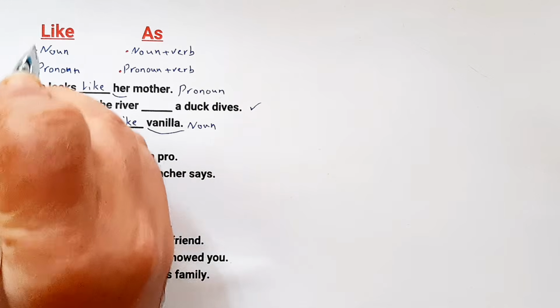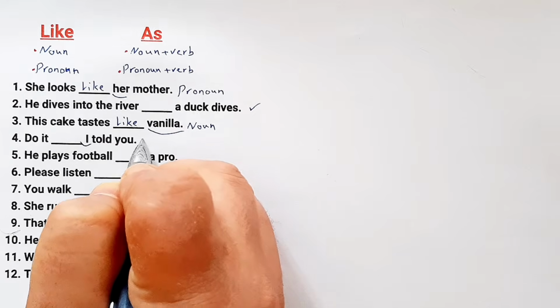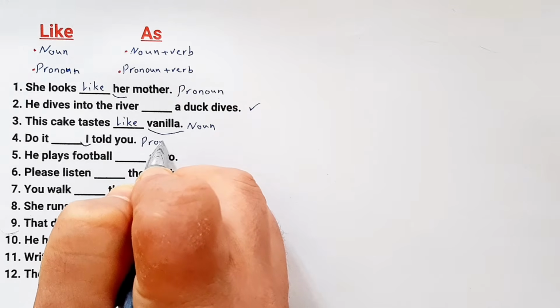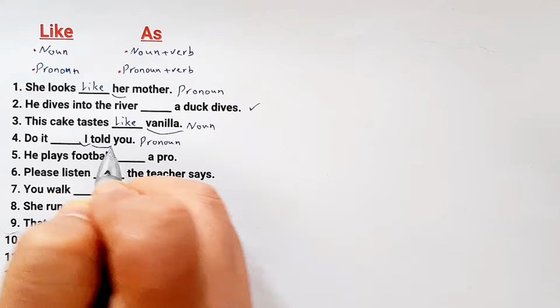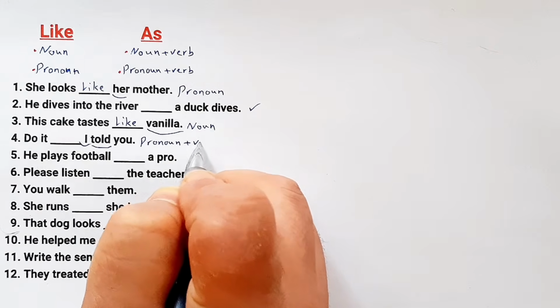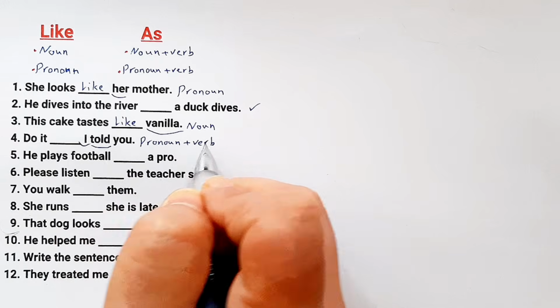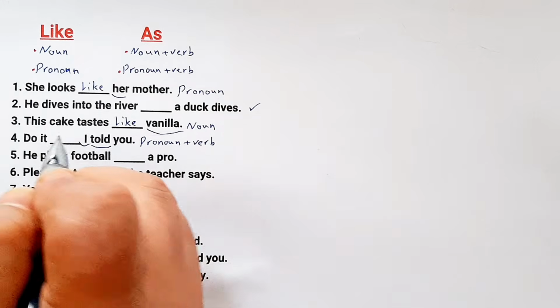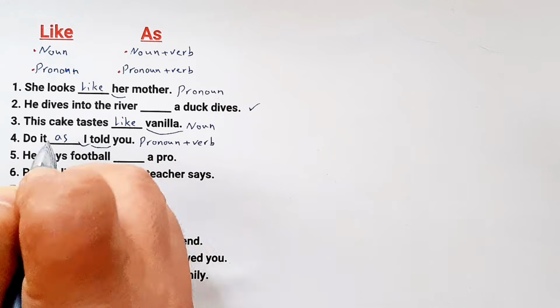Number 4. Do it blank, I told you. Which one do you choose, like or as? Here we have I, which is a pronoun, and told, which is a verb. For pronoun plus verb, we said we must use as. So the answer is as. Do it as I told you.